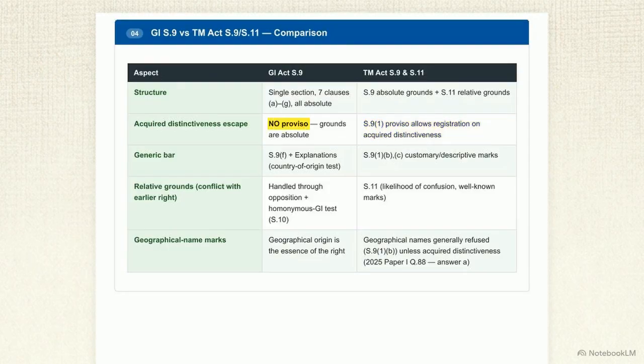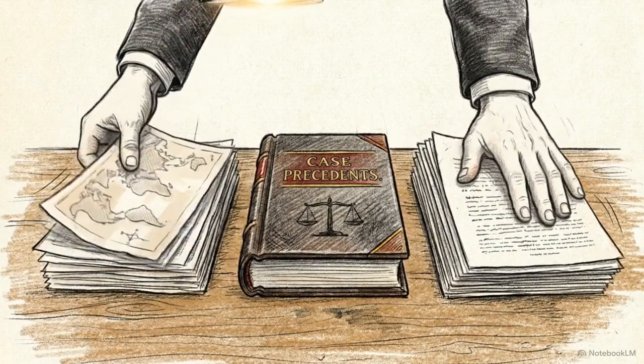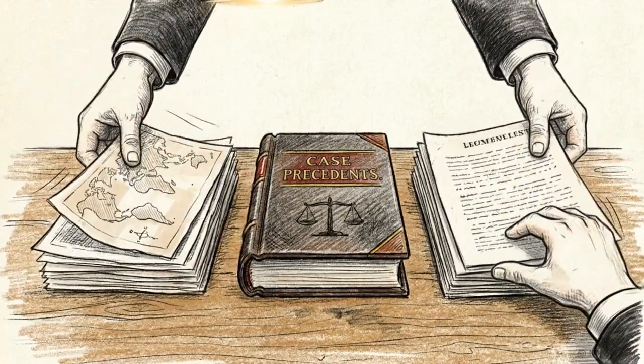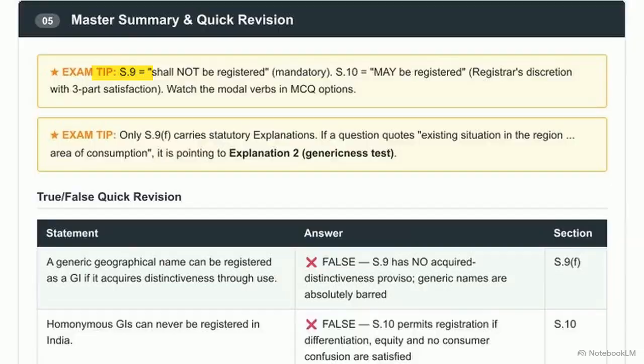A generic name is dead forever, no matter how much it is used. Conversely, as tested in 2025, a trademark containing a geographical name can be registered under trademark law if it has acquired distinctive character. Mentally separate these two regimes. Principles of commercial use that save a trademark will instantly kill a GI if it violates Section 9. Watch for modal verbs in your multiple choice options. Section 9 uses the mandatory shall not for refusals, while Section 10 uses the discretionary may for homonymous registration.